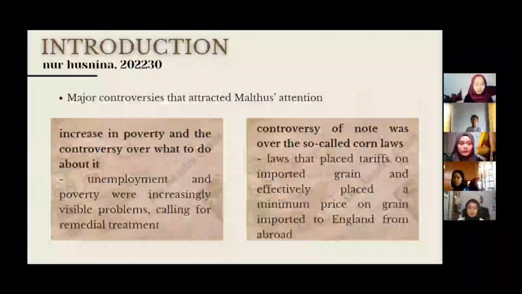During his writing, there were two major controversies that attracted Malthus' attention. The first one is the increase in poverty and the controversy over what to do about it. The unemployment and poverty were increasingly visible problems calling for immediate remedial treatment. The next one is the controversy over the so-called corn law, which is the law that placed a tariff on imported grain and effectively placed a minimum price on grain imported to England from abroad.